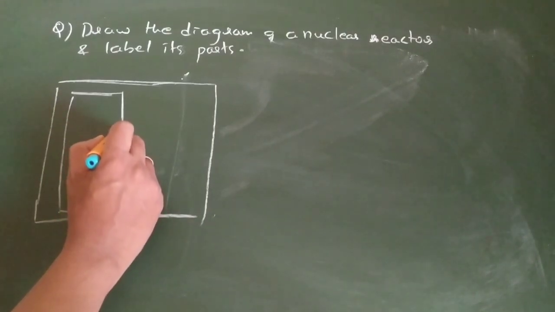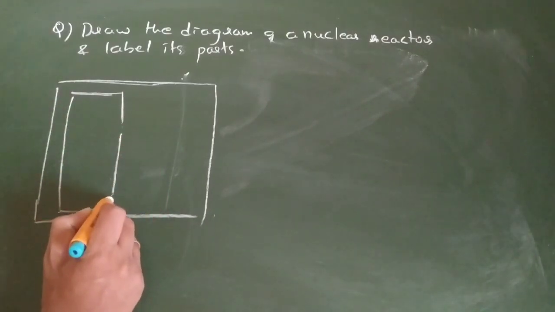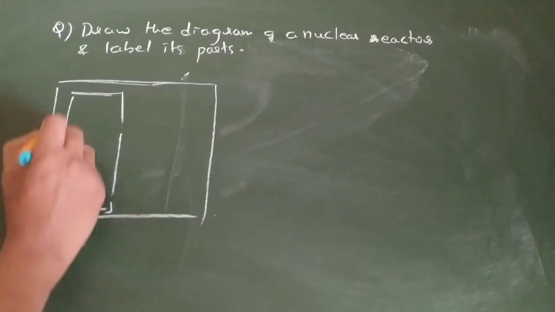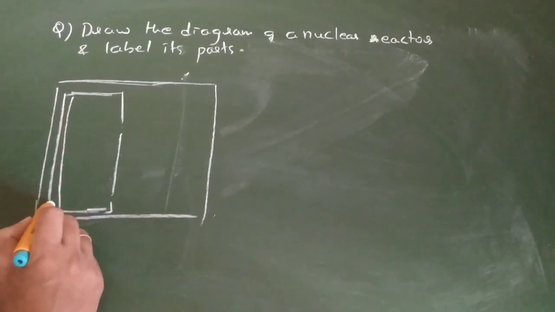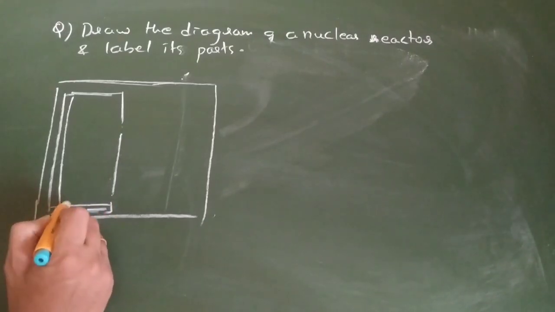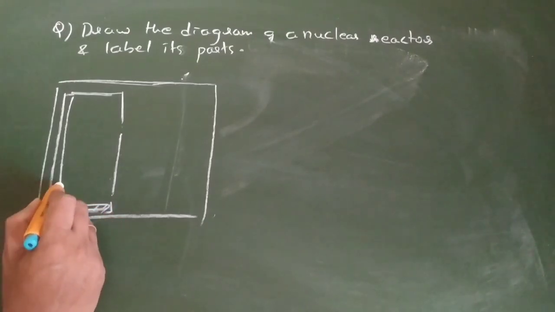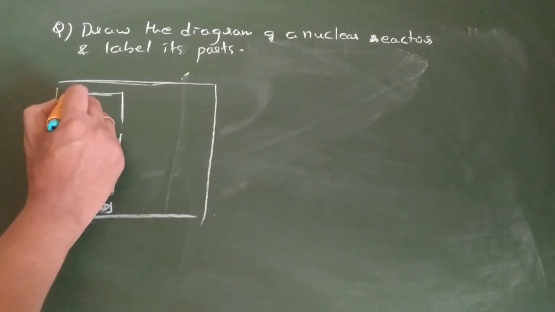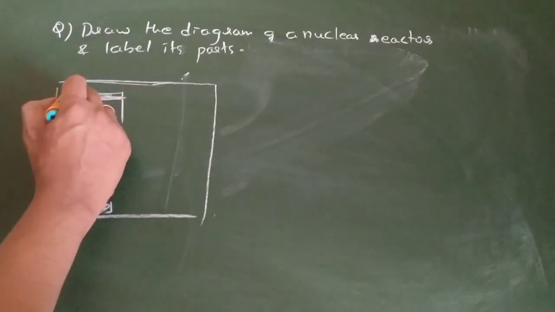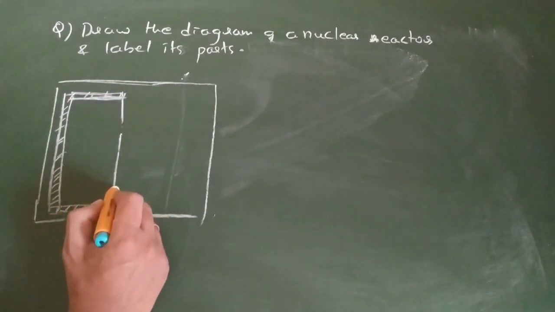What is that? Core. This is the protective shield now. I'm making this diagram for your easy remembering purpose, to show what exactly a nuclear reactor is and how it works. Okay.